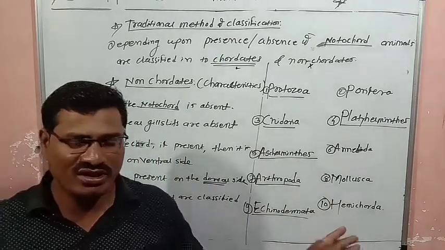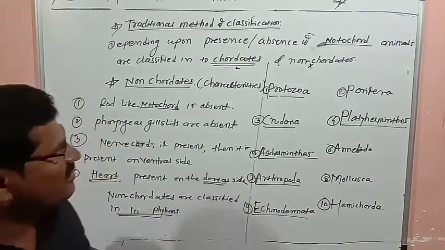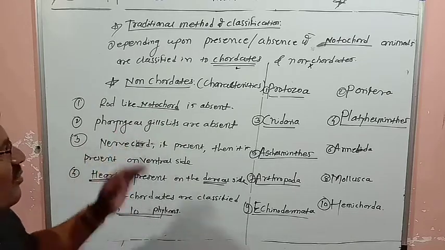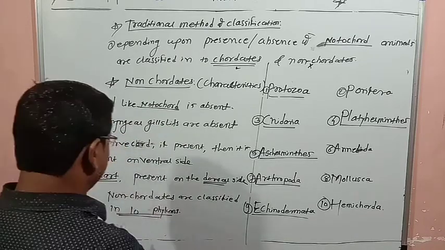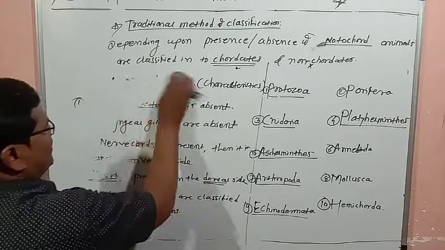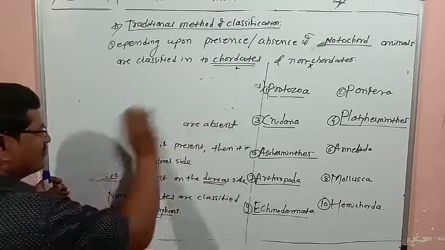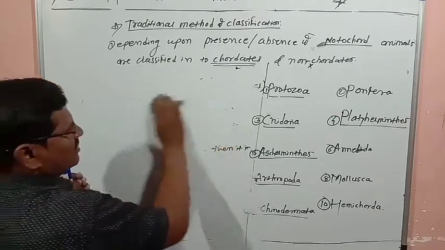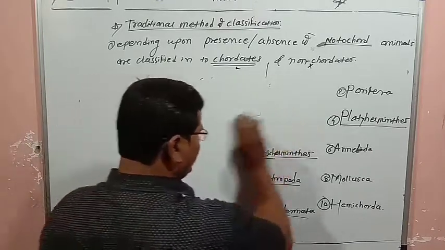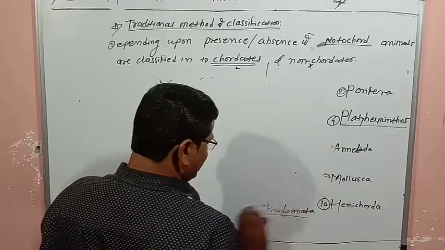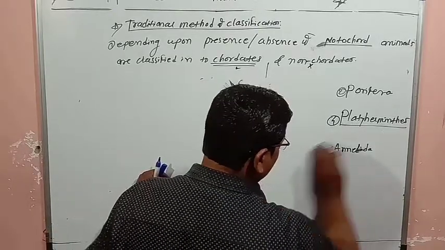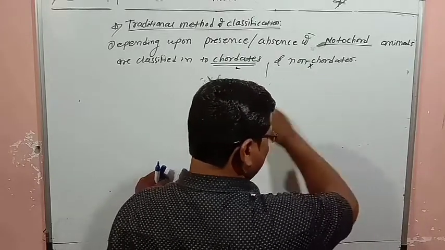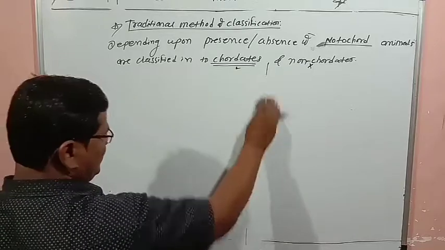In detail we are going to study this in the next part. The next thing is the characteristics of chordates. Exactly opposite characteristics are there in chordates. First thing is that in chordates the notochord is present, and second thing is that pharyngeal gill slits or lungs are present.